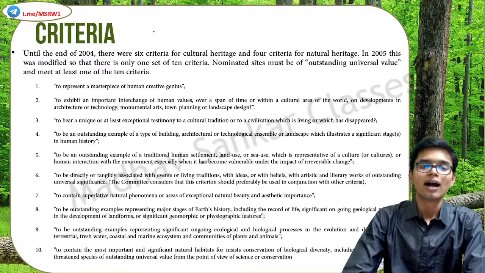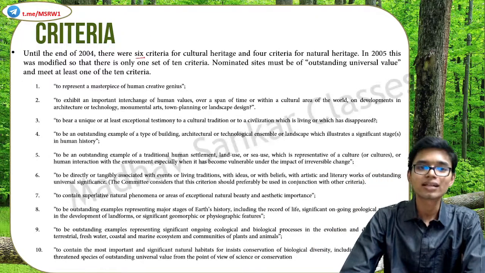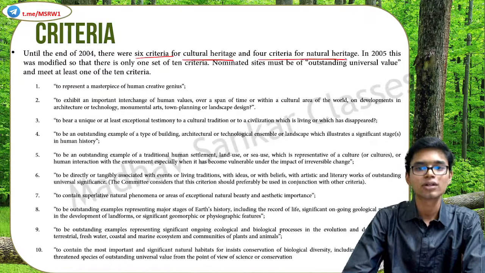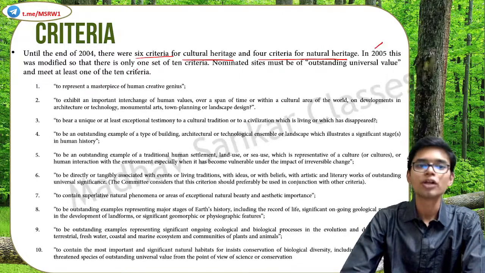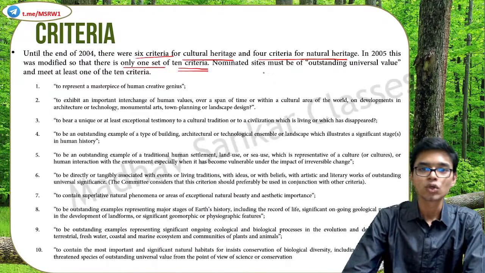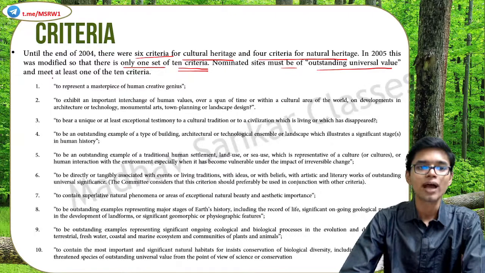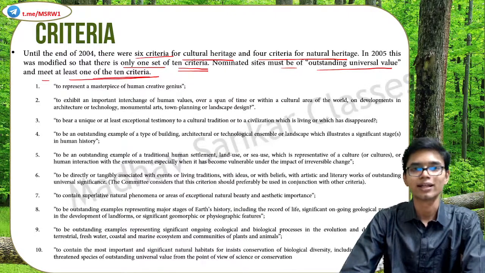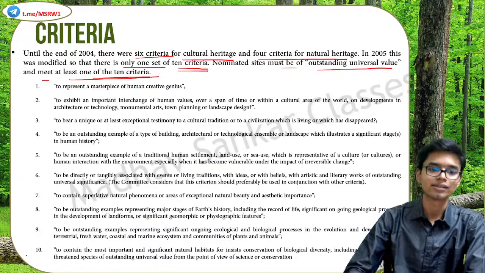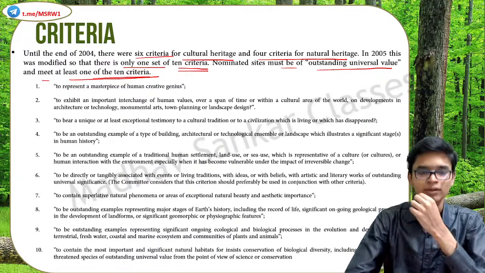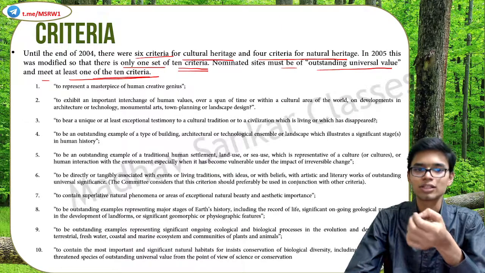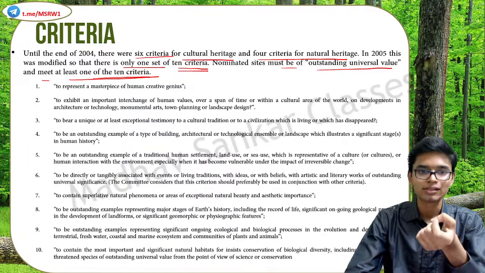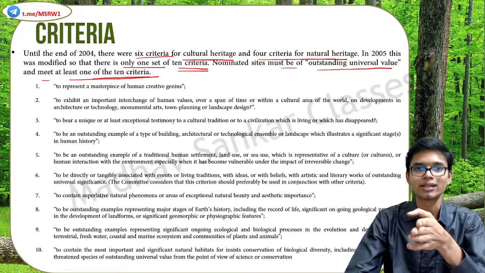Basically, until 2004, there were 6 criteria for cultural heritage and 4 for natural heritage. Okay, but in the year 2005, this was modified so that there is only one set of 10 criteria. So nominated sites must have outstanding universal value and must meet at least one of the 10 criteria. And these are the 10 criteria. Go through that in your own time. The last 4 are based on natural values, natural heritage sites, and the others are based on cultural heritage sites.